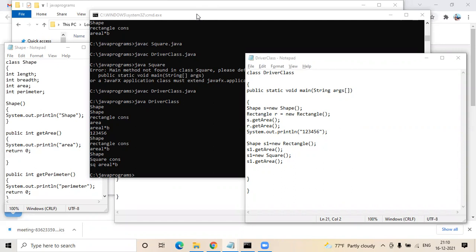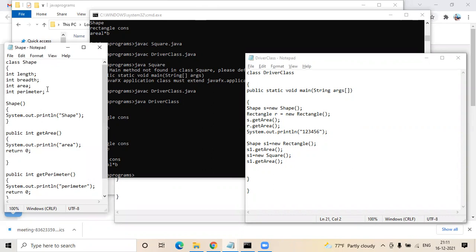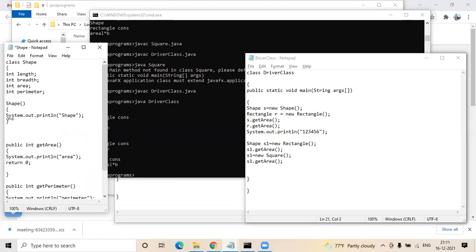Okay. So now let's experiment with the super keyword as part of this. Can you go to your shape class? And can we have one parameterized constructor with length and breadth? So to use the same attribute, what you'll use is the this dot keyword. Int length.